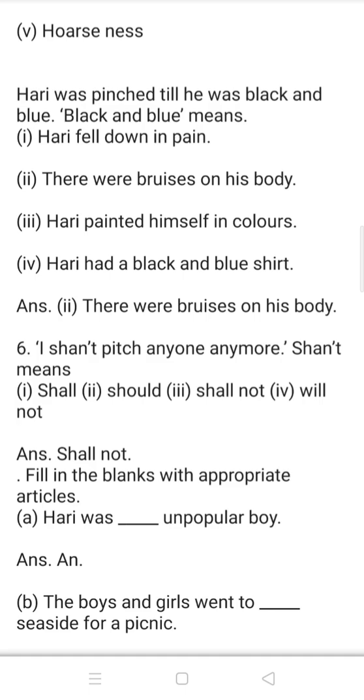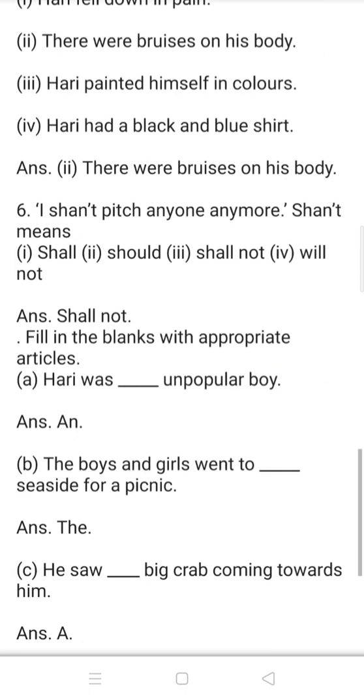Now come to question number 6. I shan't pinch anyone anymore. Shan't means option 1 shall, option 2 should not, option 3 shall not, and option 4 will not, and the right answer is will not. These questions will help you in your examinations.